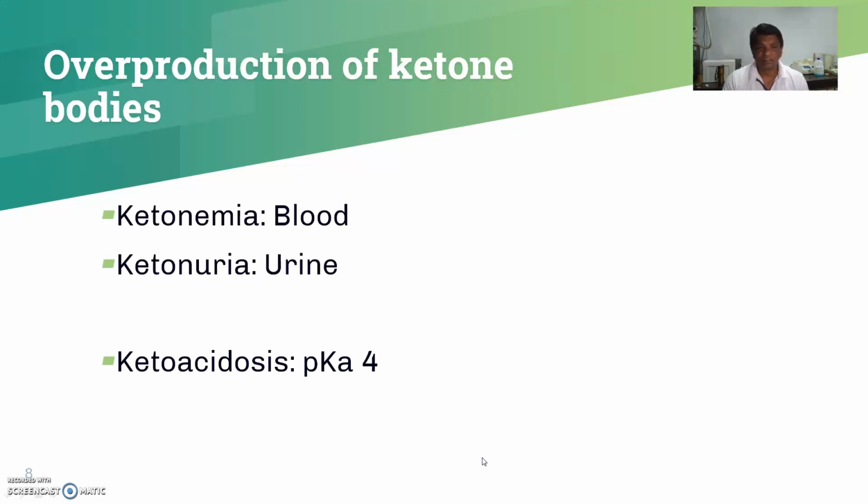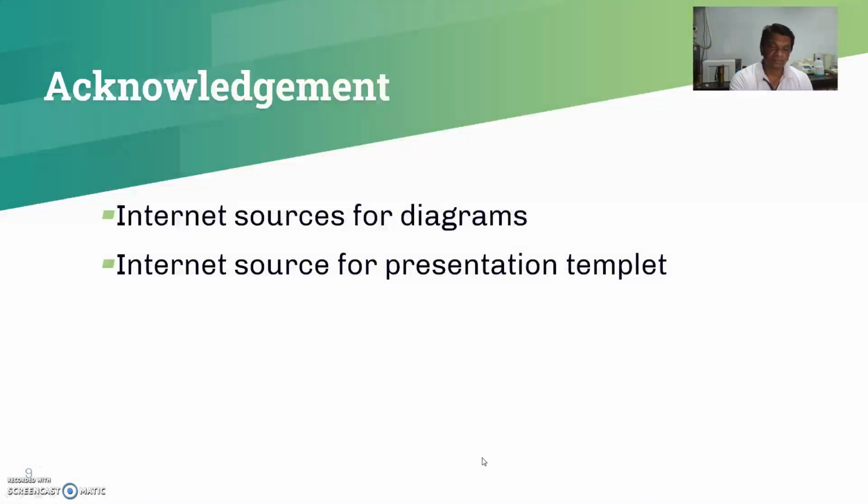Talking about ketoacidosis, when a very large quantity of these ketone bodies is present in your blood, the pH of the blood goes down. The pKa value comes to 4. So this is all about ketone bodies.